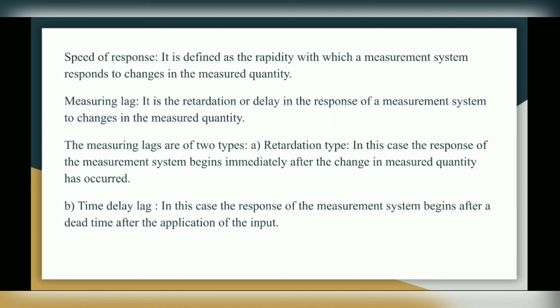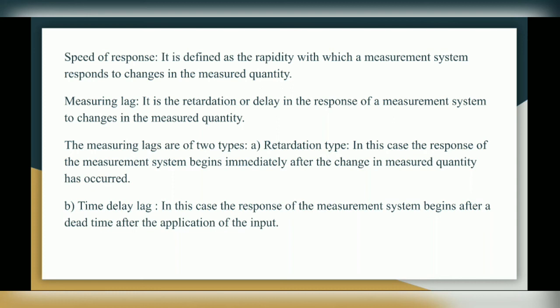Last term is measuring lag. It is the retardation or delay in the response of a measurement system to changes in the measured quantity. So measuring lag is the delay in response to any change in the measured quantity.